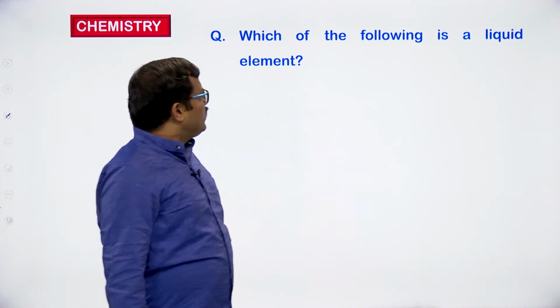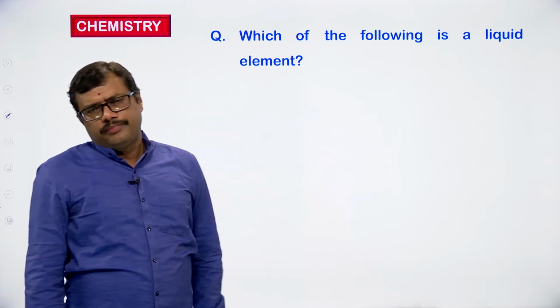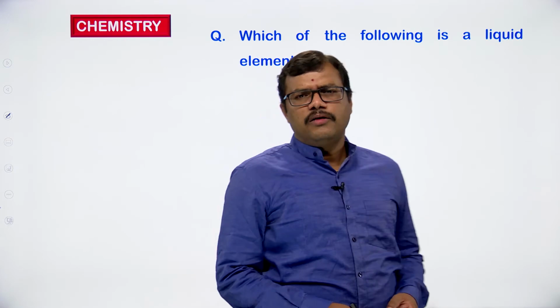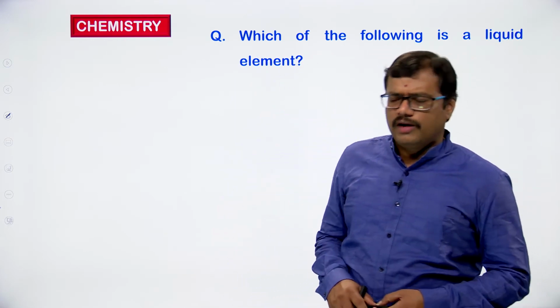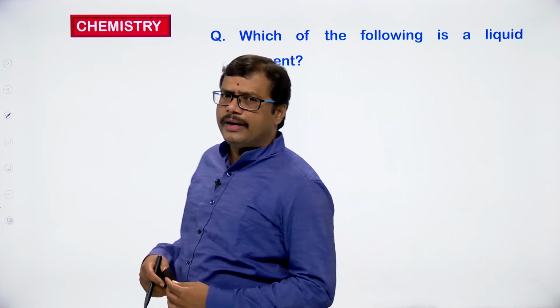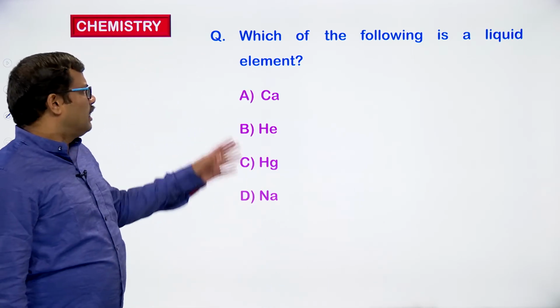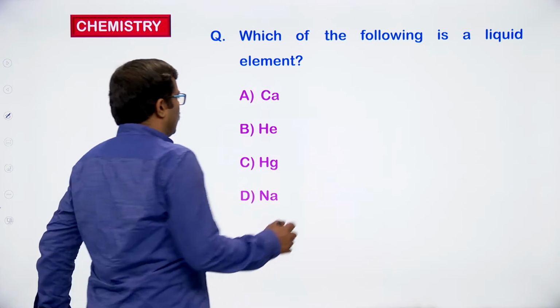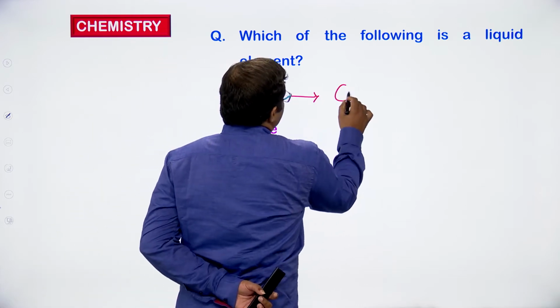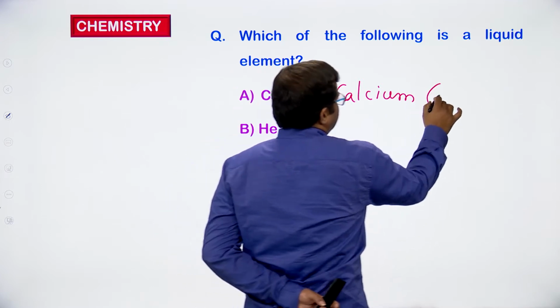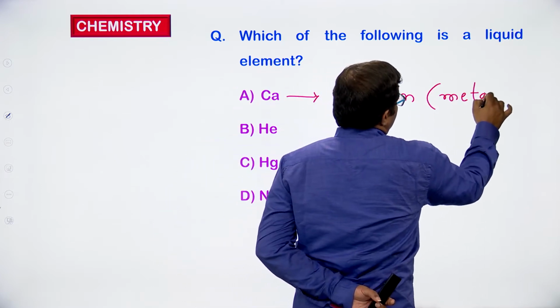Which of the following is a liquid element? So, we have to identify the liquid element from the following. Calcium. Ca means calcium. Calcium is a metal.